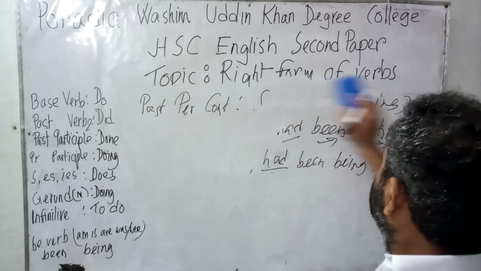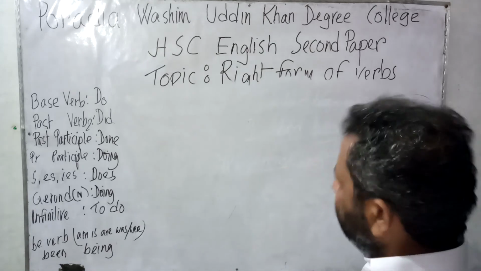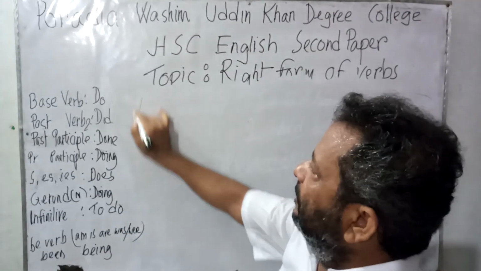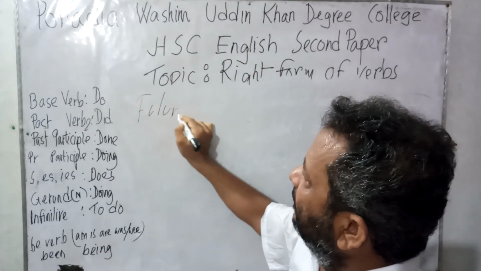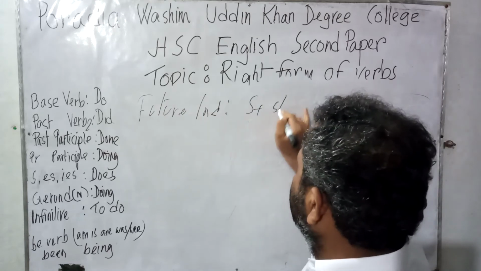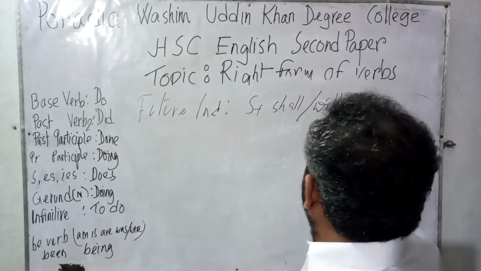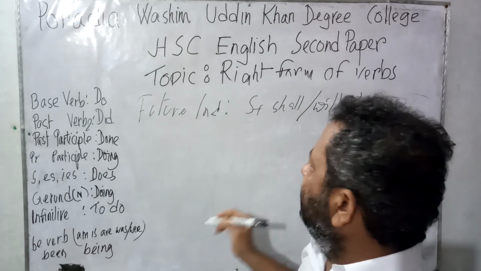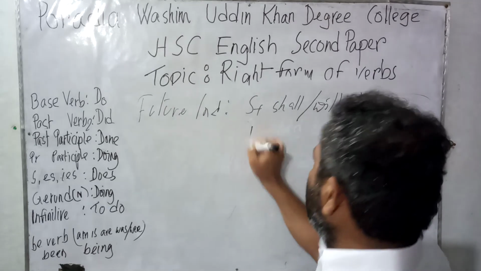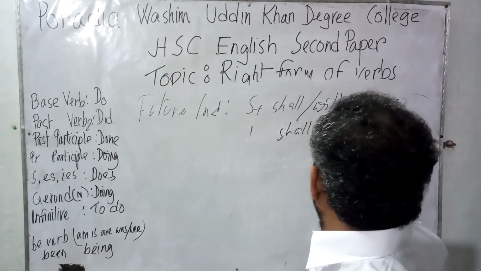Now let us consider about future tense. Future indefinite. The structure is subject, shall, will, verb, object. If we consider that the subject is I, it would be I shall. I shall, verb, eat.